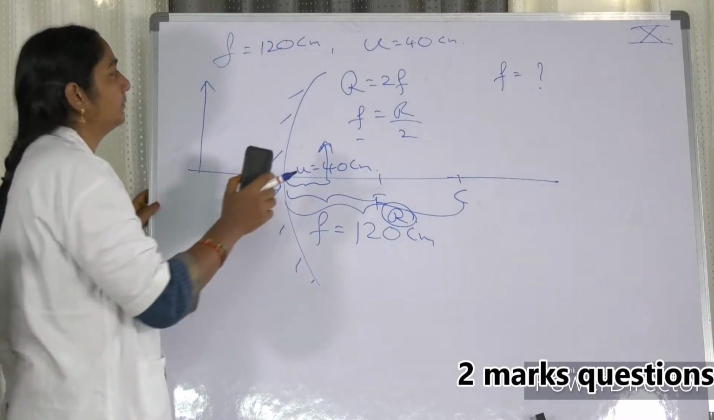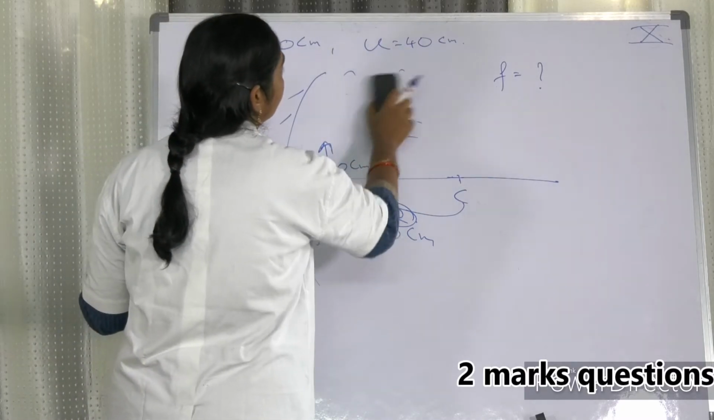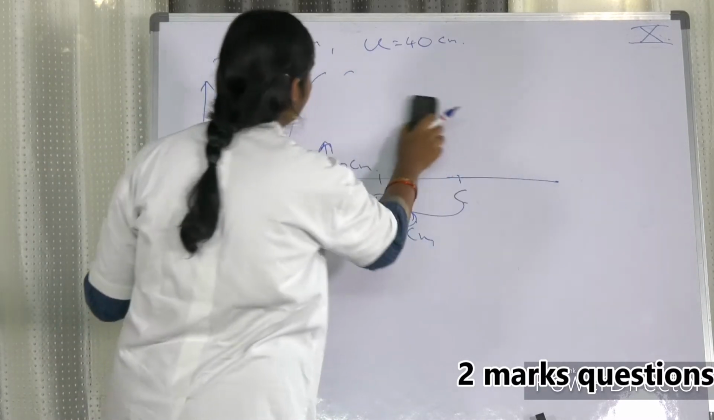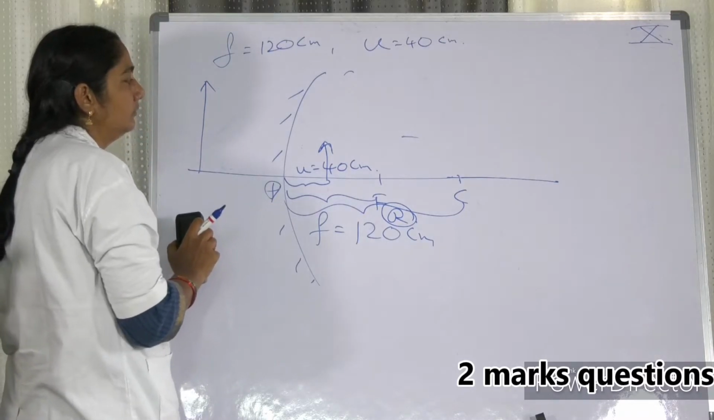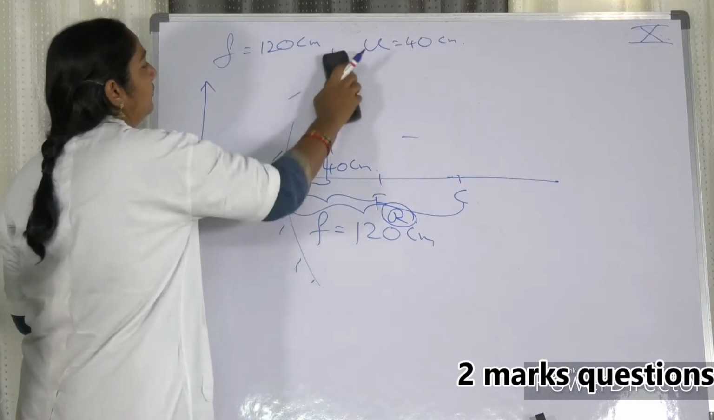Next. Fourth question. Draw a ray diagram showing the formation of image when the object is at a distance of 45 centimeters. Okay, just wait.